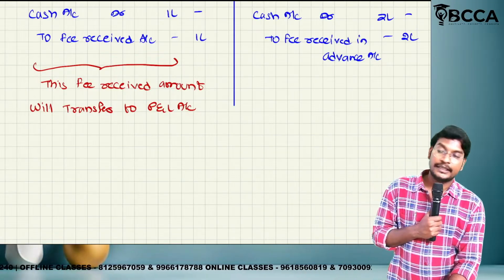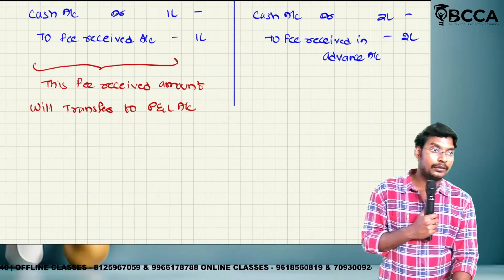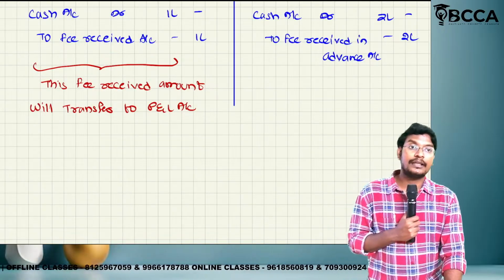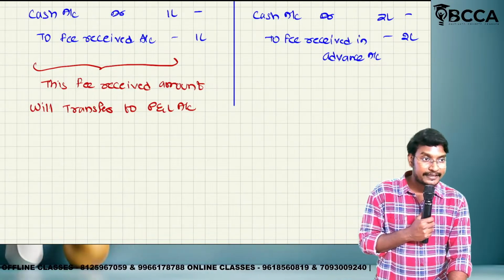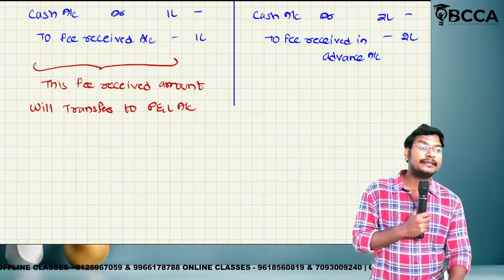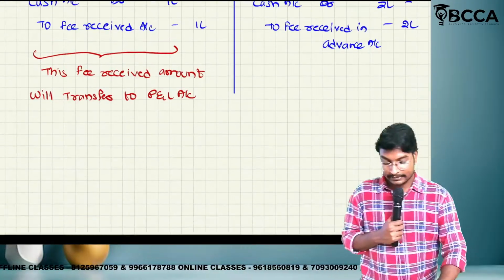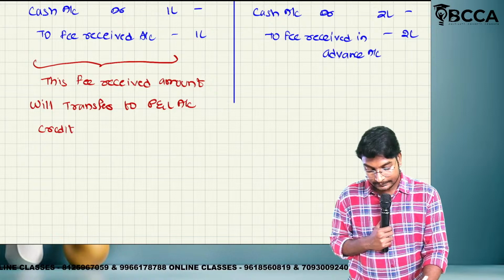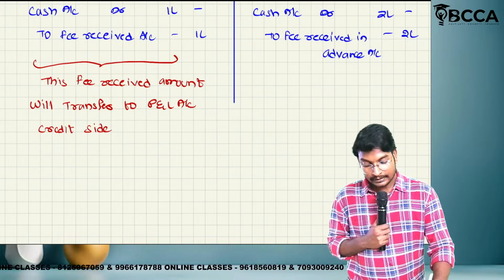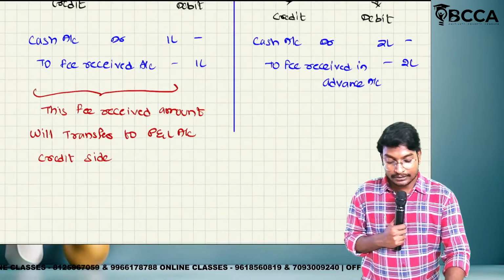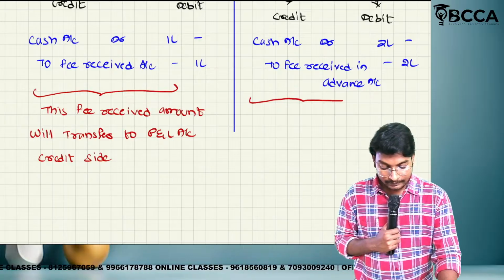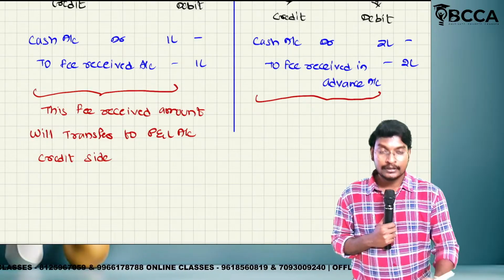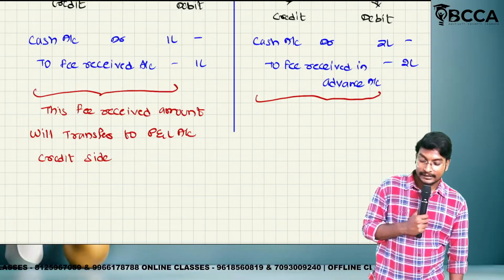In the P&L account, we will follow the nominal account rule: debit all expenditure and losses, credit all incomes and gains. So in the P&L account debit side, we will record the expenditure and losses; in the credit side, we will record the incomes and gains. So transfer to P&L account, credit side. Then this fee received in advance will be shown in the balance sheet liability side.